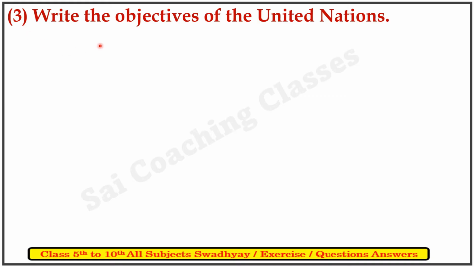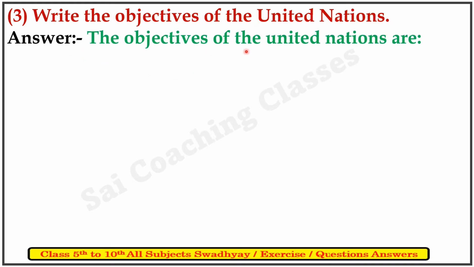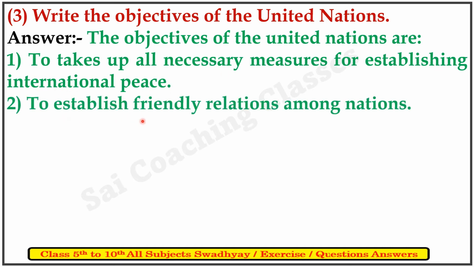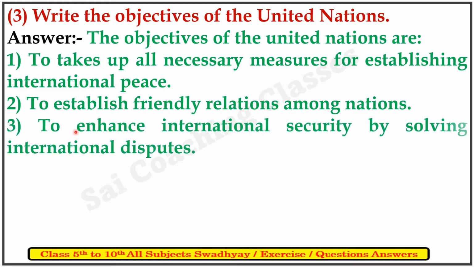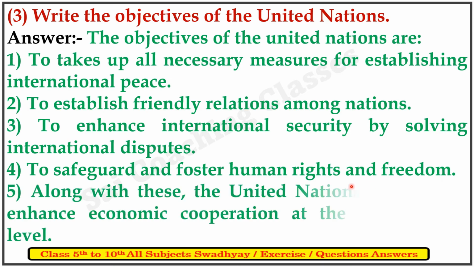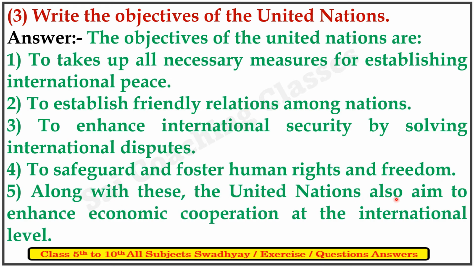Third question: Write the objectives of the United Nations. Answer: The objectives of the United Nations are, first, to take up all necessary measures for establishing international peace. Second, to establish friendly relations among nations. Third, to enhance international security by solving international disputes. Fourth, to safeguard and foster human rights and freedom. Fifth, along with this, the United Nations also aims to enhance economic cooperation at the international level.